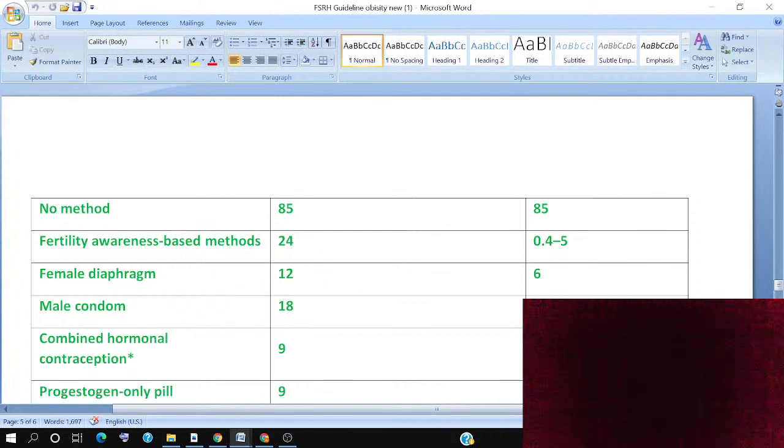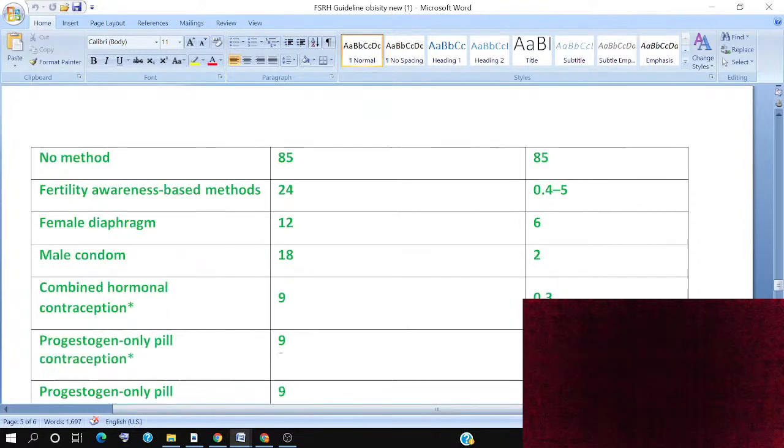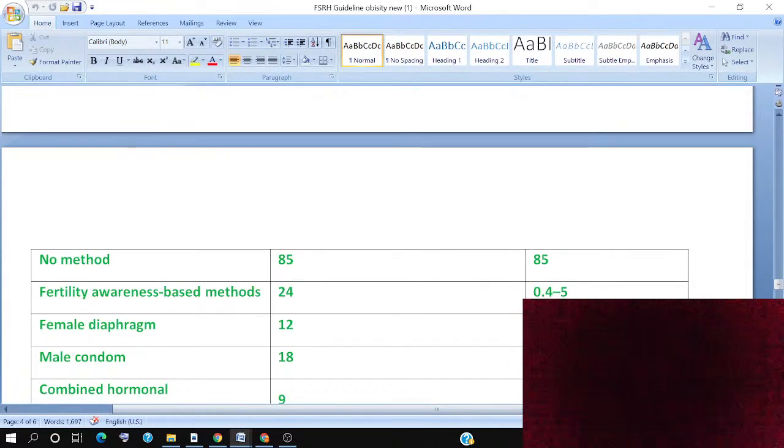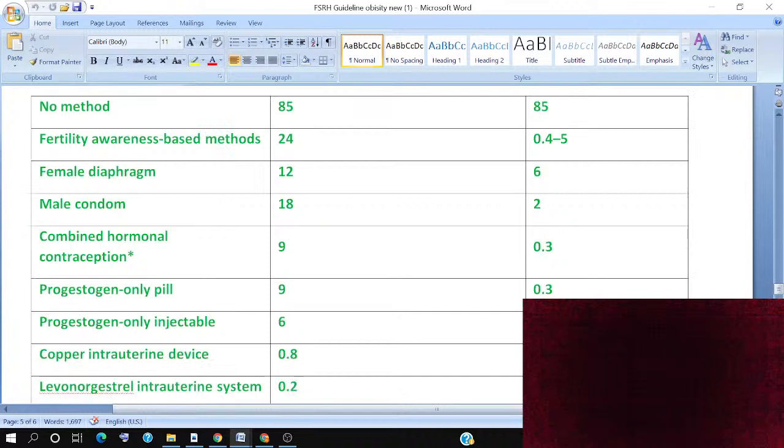The male condom has a typical use of 18 but only 2% with perfect use. This is very low. Combined hormonal contraception has a typical use of 9 and a perfect use of 0.3. The progesterone only pill has a typical use of 9 and a perfect use of 0.3. The progesterone only injectable has a typical use of 6 and a perfect use of 0.2. And the copper IUCD has a typical use of 0.8 and a perfect use of 0.6.